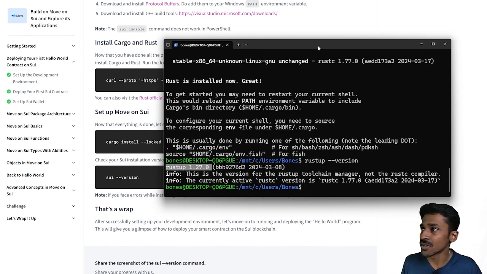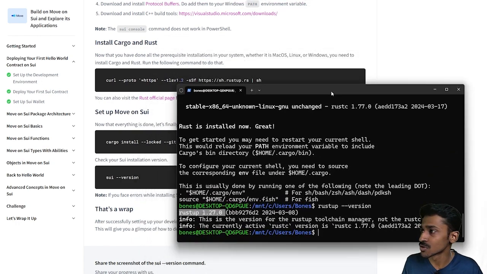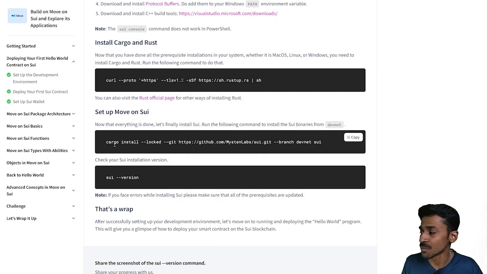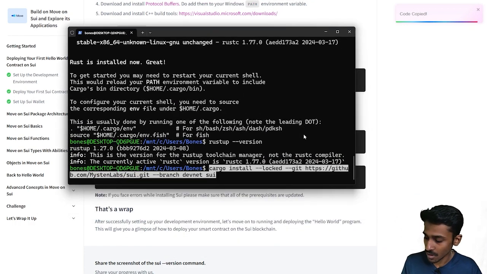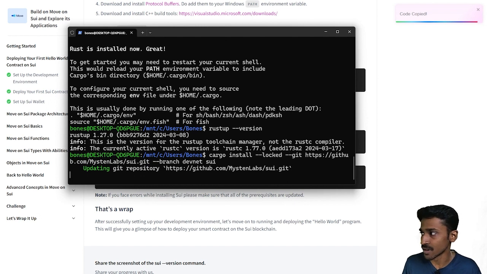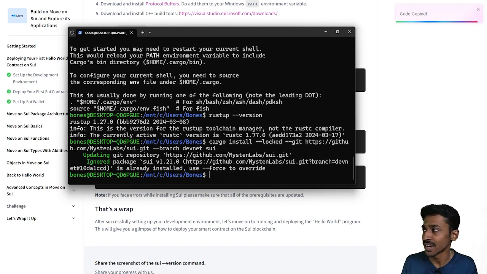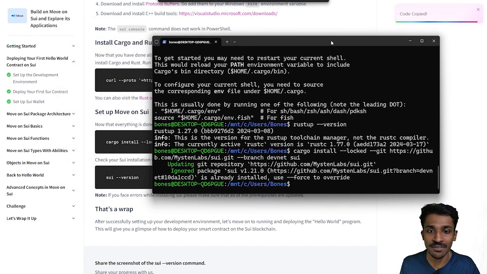Now, once this is done, we are going to install Sui. For this, there is a really simple command here. We're going to go for cargo install and the entire thing. Let's just copy this, bring up our command prompt again, paste in our command and press enter. Again, this process will take a bunch of time depending on your internet speed. In my case, as it's already installed and updated, there is no need for me to do so. All right, so we finally have Sui installed within our subsystem.